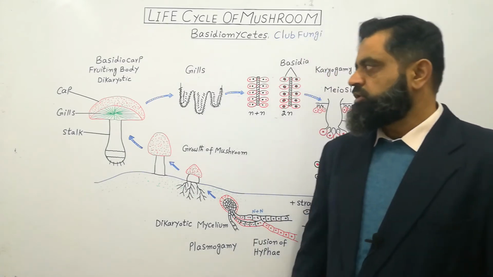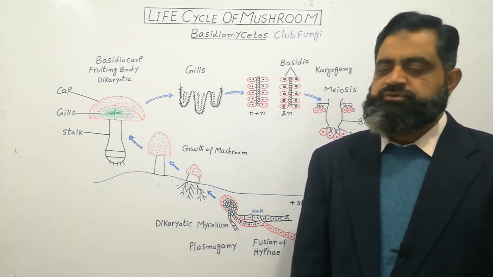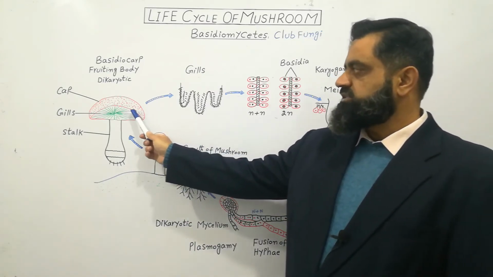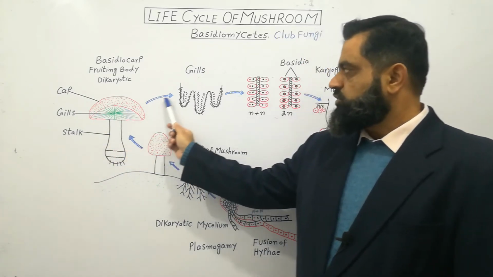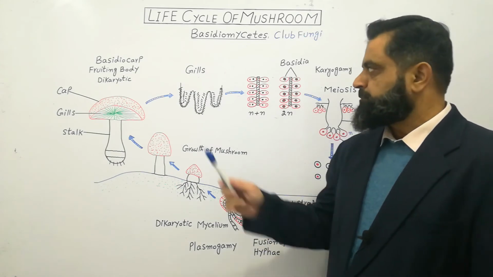Anyhow, we just want to know what is happening in this cap or basidiocarp of the mushroom. So I have taken a cross section of this section. It has gills, as you can see here. I have taken out some gills outside to understand its structure.